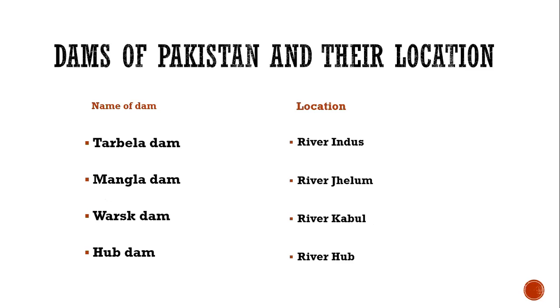Dams of Pakistan and their location. These are some main dams of Pakistan. Tarbela Dam, which is located on River Indus, is the largest dam. Then Mangla Dam on River Jhelum, Warsak Dam located on River Kabul, and Hub Dam on River Hub.